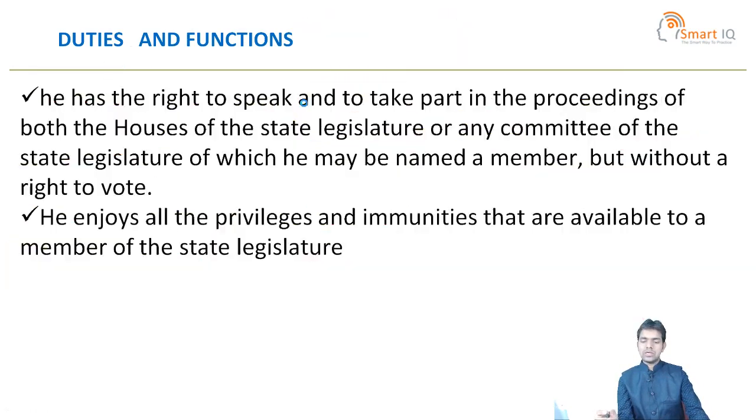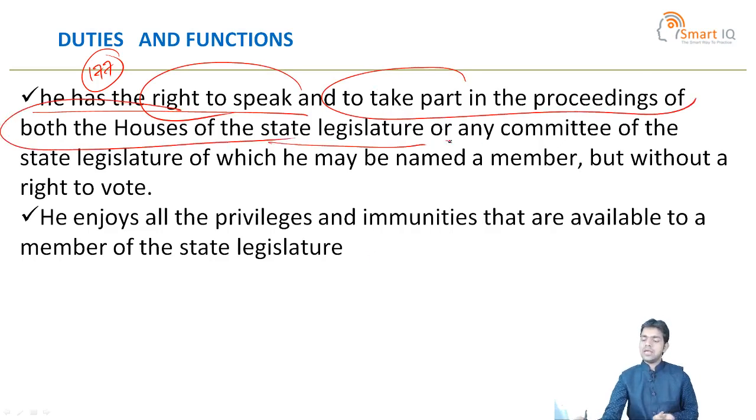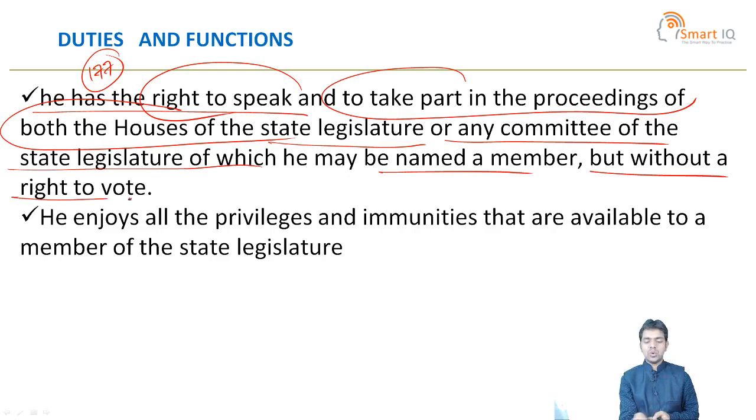So this is Article 177. Particularly, Article 177 talks about the Advocate General of the state having the right to speak and to take part in the proceedings of both the houses of the state legislature, or any committee of the state legislature of which he may be named a member, but without a right to vote.